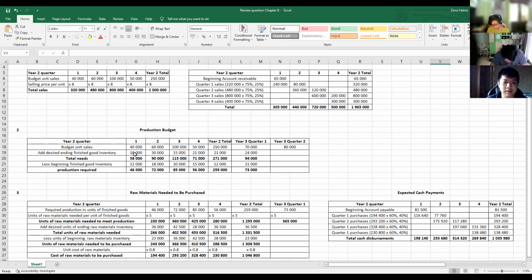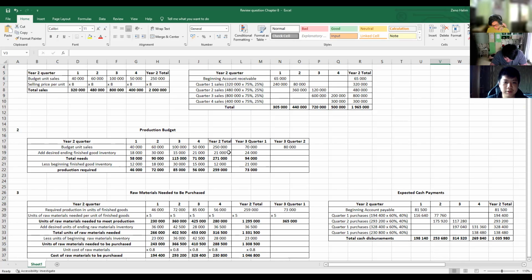quarter. So which is 18,000, and for 100,000, 30% will be 30,000. For 50,000, the 30% is 15,000, and on the 70,000, the 30% is 21,000. Also for the 80,000, the 30% is 24,000. So we'll add all this, and we'll get 58,000, 90,000, 115,000, 71,000, and 271,000. Also 94,000.